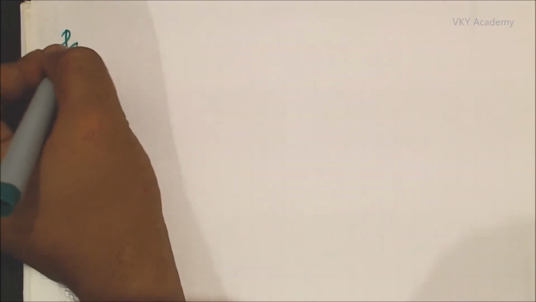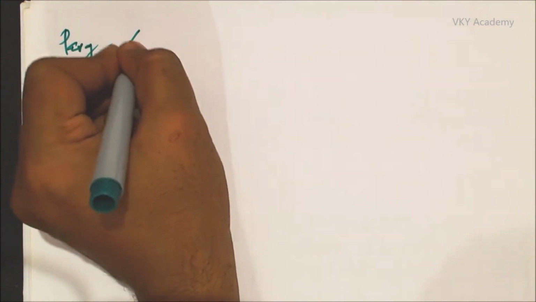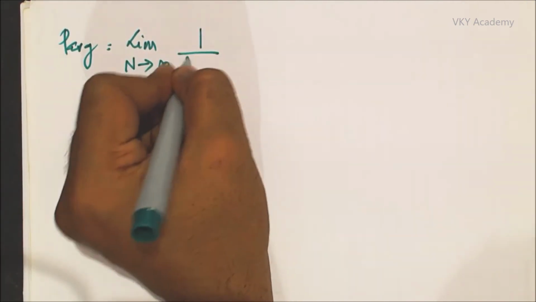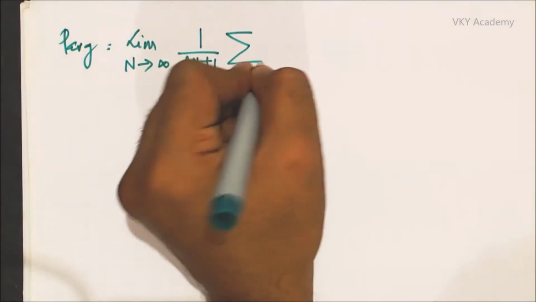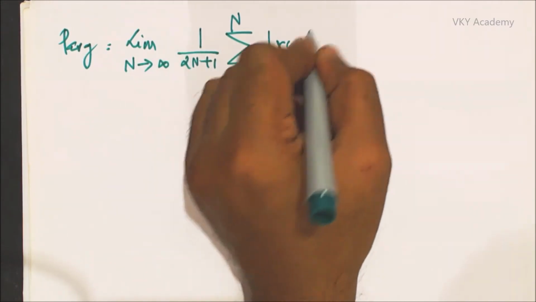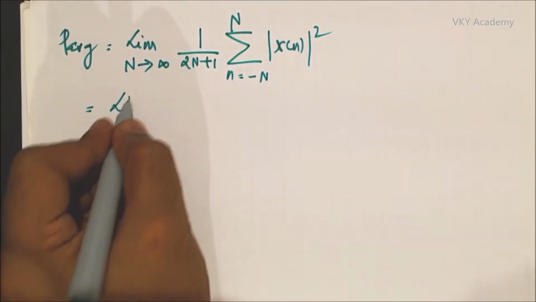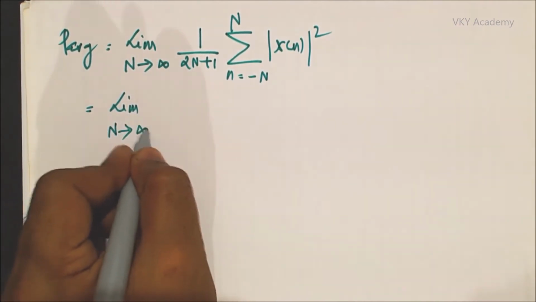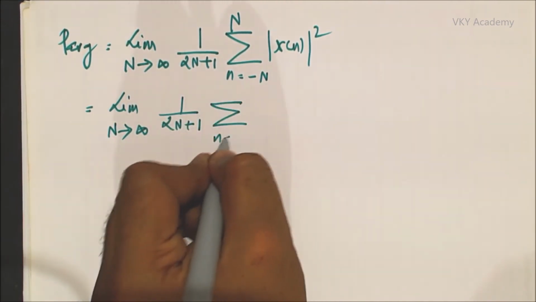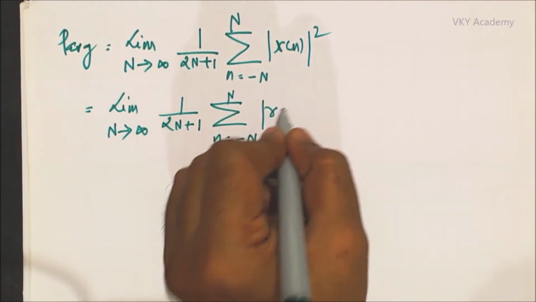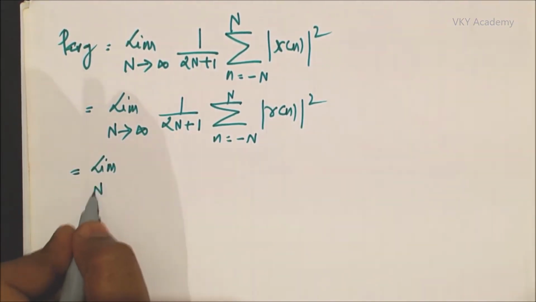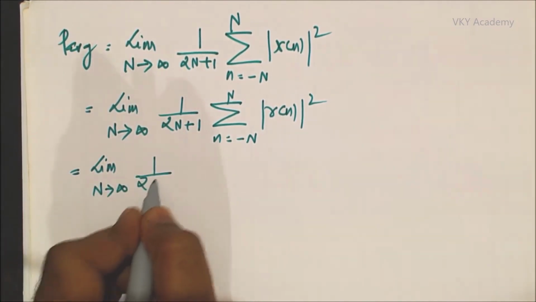So the average power P average is always equal to limit capital N tends to infinity 1 upon 2N plus 1 summation n equal to minus N to N mod of x of n square, which can be written as limit capital N tends to infinity 1 upon 2N plus 1 summation n equal to minus N to N mod of r of n square.